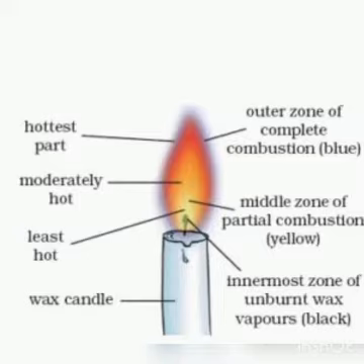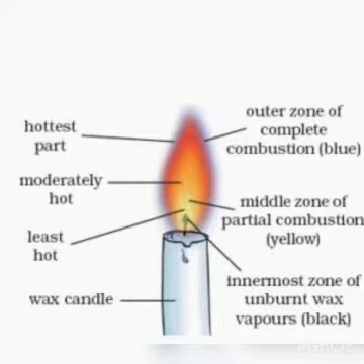Then the middle part. The middle part is yellowish in color. It is a moderately hot part. Then the innermost part. The innermost part is the least hot area of the flame. So the outer part is the hottest part, and the inner part is the least hot part. The inner part is due to incomplete combustion and therefore it produces soot.